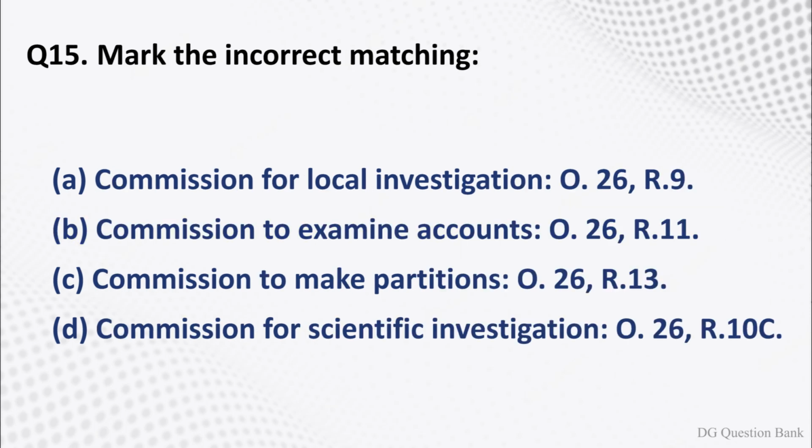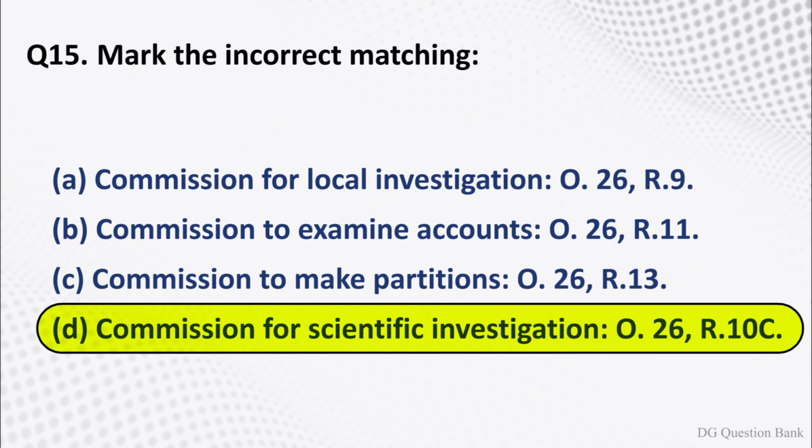Question number 15. Mark the incorrect matching. The options are option A, Commission for Local Investigation, Order 26, Rule 9. Option B, Commission to Examine Accounts, Order 26, Rule 11. Option C, Commission to Take Partition, Order 26, Rule 13. Option D, Commission for Scientific Investigation, Order 26, Rule 10C. The right answer is option D, Commission for Scientific Investigation, Order 26, Rule 10C.